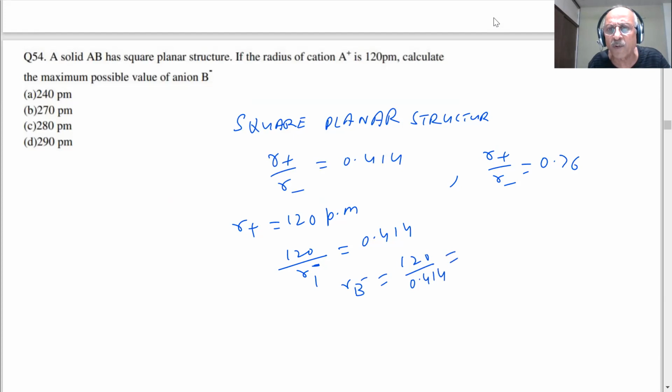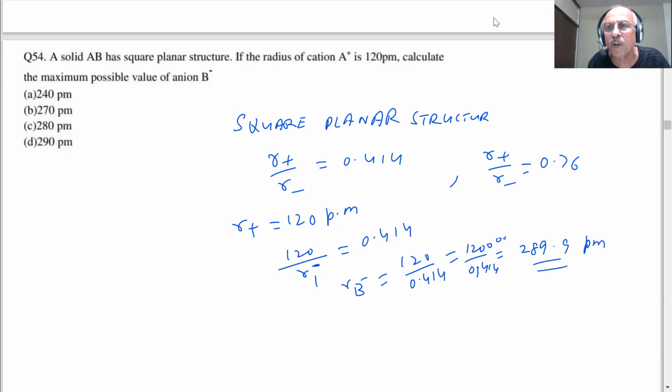So what will that be approximately? Supposing I take it as 0.4, then 120 by 0.4. It is approximately 0.414 there, which means it's something more than that. Then I put two more zeros. What is it going to be around, students? It may come around 289.9 picometer.